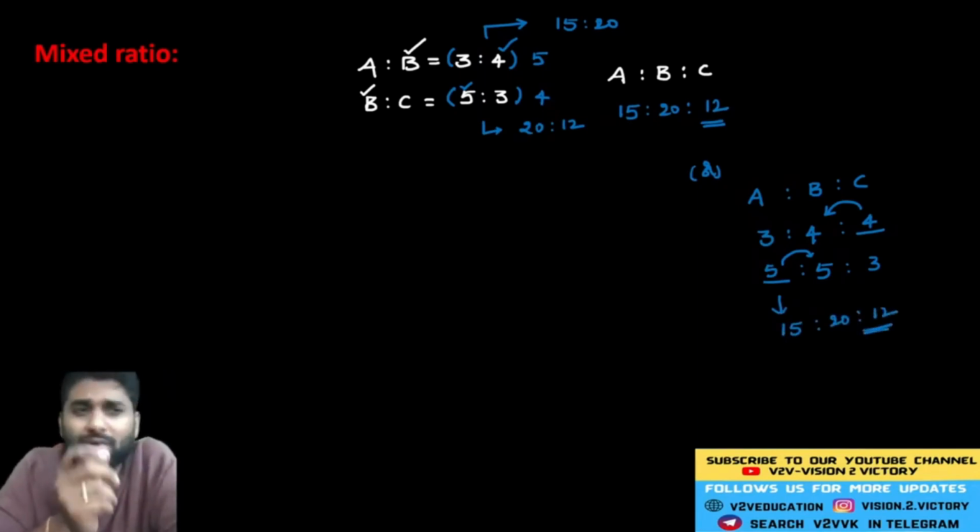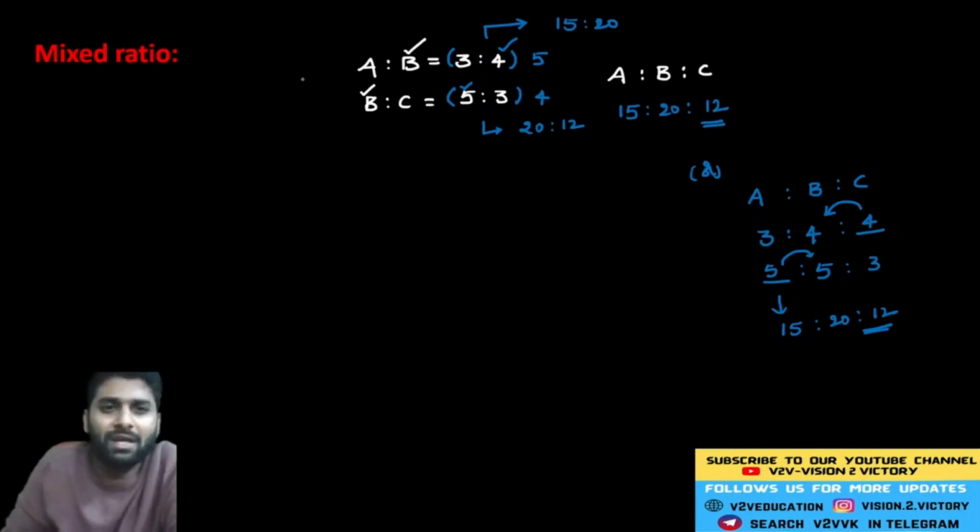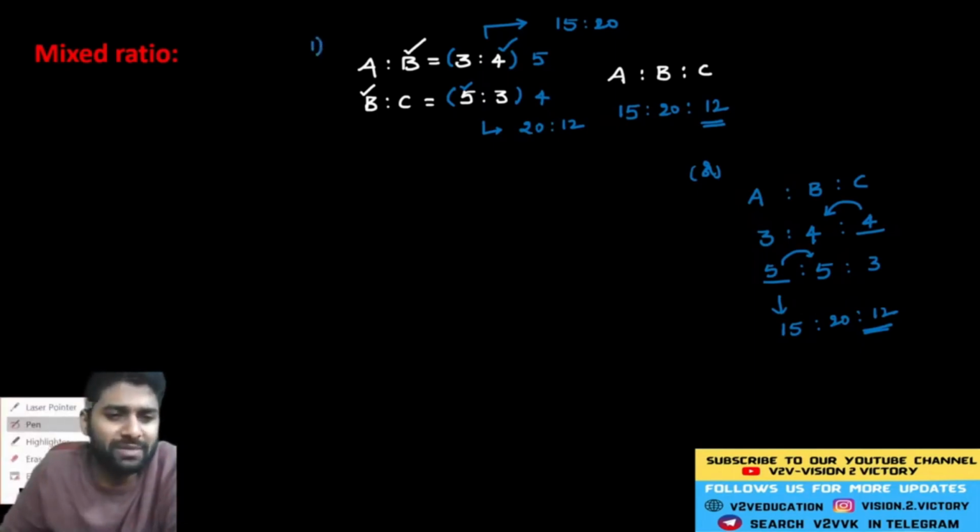This is the most important calculation. You can apply this calculation to any concept, any question in arithmetic. Now you may have a doubt: sir, 3 elements is okay, but what about 4 elements? Let me take an example to understand the concept.